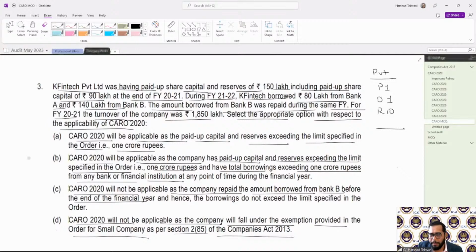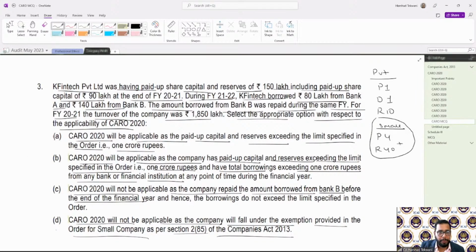However, this is for the private limited. For the small company, the limit is paid up capital 4 crore and turnover 40 crore. First of all, I'll check for the small company. If it satisfies the small company criteria, then fine. If it doesn't satisfy the small company, then I'll check for the private limited.